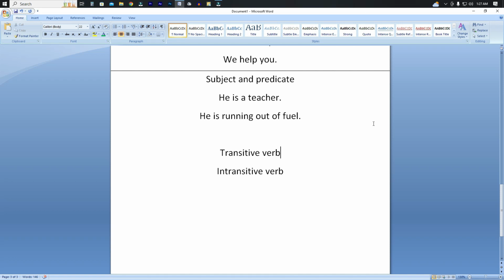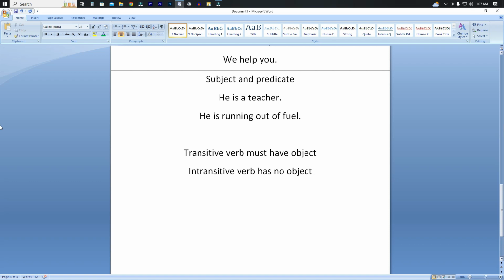So a transitive verb must have an object, at least one object. An intransitive verb has no object.